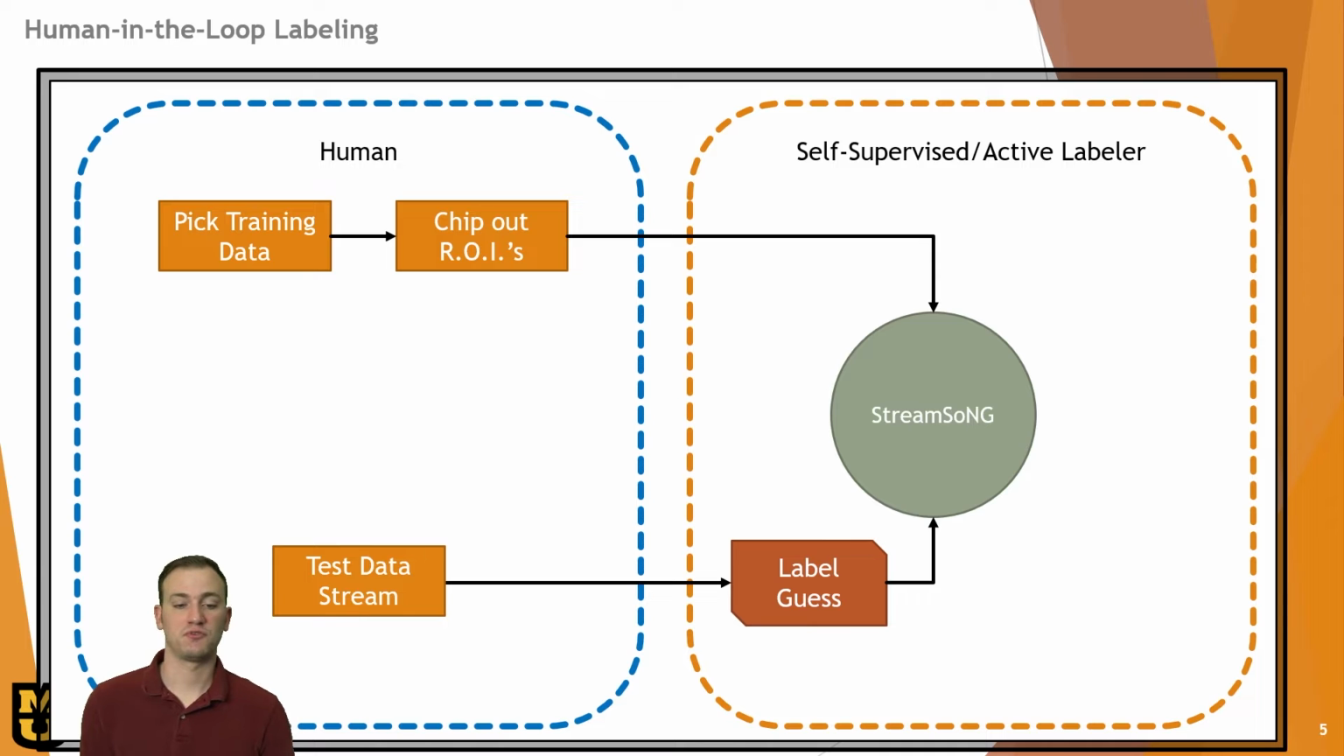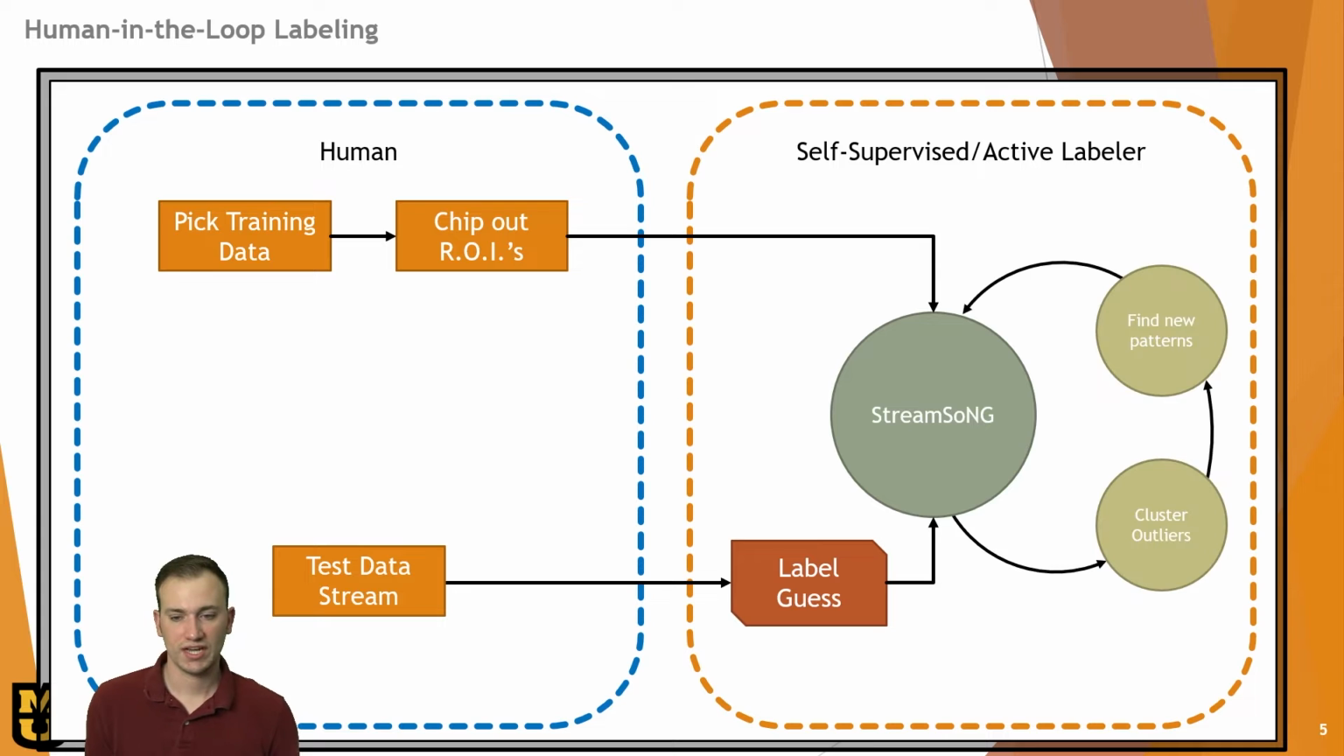The human is also responsible for providing test data to stream on, whether that be aerial data or autonomous driving footage. Since StreamSoNG is a self-supervised algorithm, it provides a label guess given the inherent feature data in the streaming data, and then updates the knowledge of StreamSoNG given that label guess. StreamSoNG, being an online learner, will attempt to periodically cluster the outliers and try to find emergent patterns in the outliers. If it does, it'll save that out as a new class, a new list of prototypes that we can now classify to with future incoming streaming data.